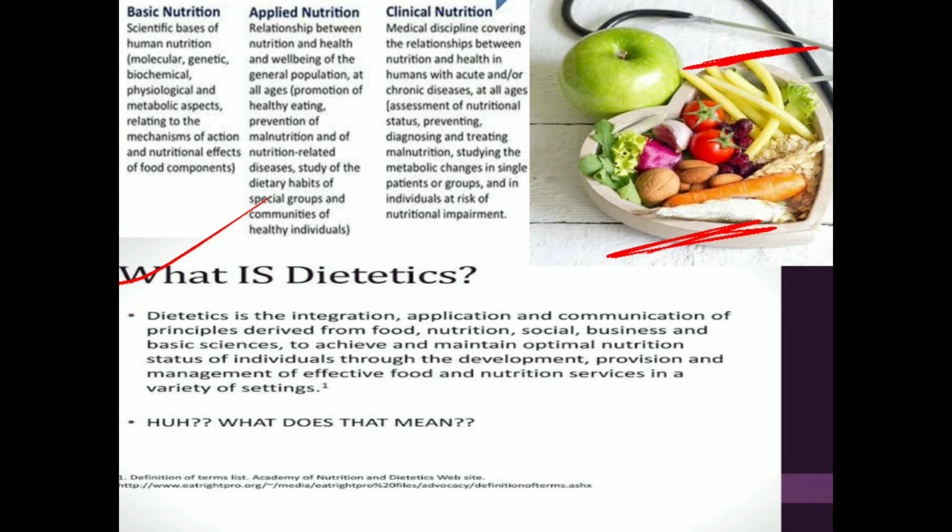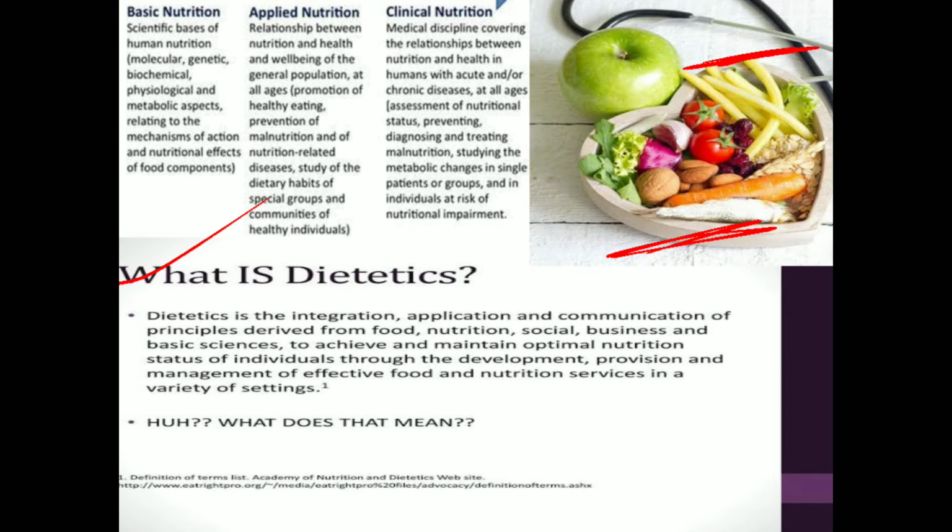It may be anemia, it may be constipation, also it may be IBS, like irritable bowel syndrome, all kinds of nutrition related disease. And also it will promote good dietary habits. What should we follow? The good amount of diet, what is the balanced diet, what is the need of a balanced diet, etc.